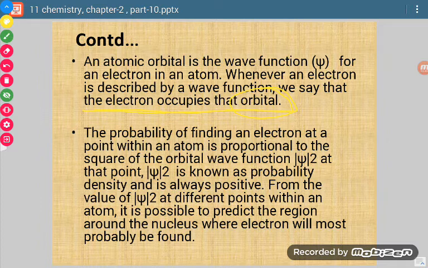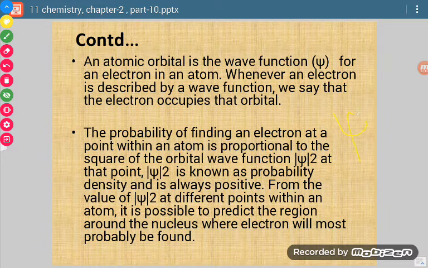So now when we want to say that an electron is present in an orbital, we will assign it some wave function value. Psi will tell us where the electron is present in the orbital. Now the fifth last postulate, psi square.